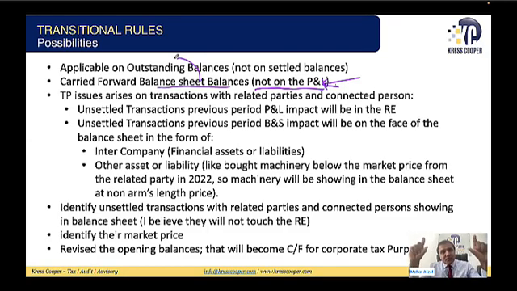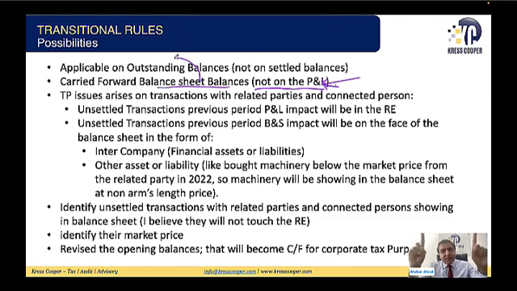Basically, regarding this TP issue, if your closing balance is reflecting in the balance sheet, you might have had a transaction with a third party in the past. There is a possibility, and I'm just repeating, that whatever balance is reflecting in the closing balance sheet is not on the fair value price, on the arm's length price.